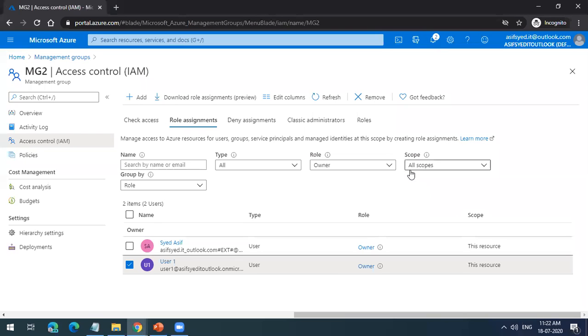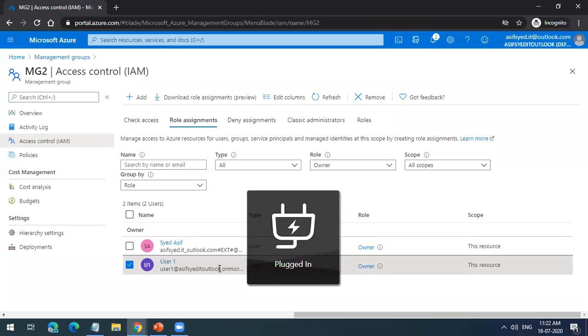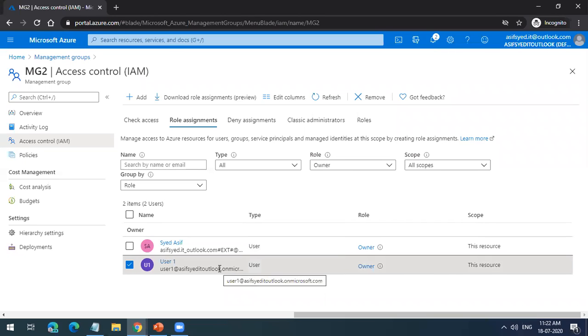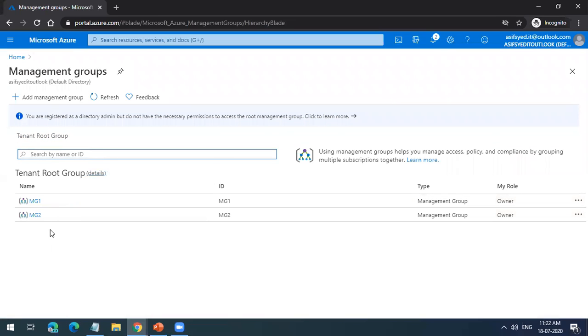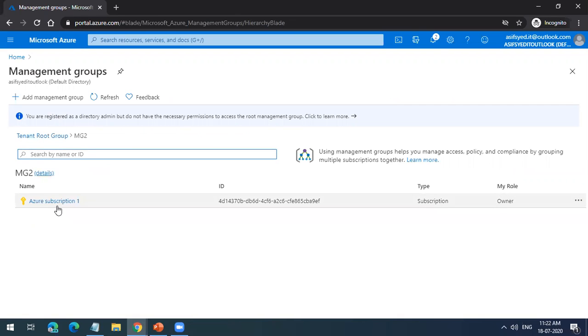So I created the user first. We assigned him the role first. Then I added the subscription inside this management group. Now if I go to the hierarchy, you see the subscription is gone, because the subscription is inside the management group now. Previously it was outside. It was inside the tenant root, not in the MG2 root.